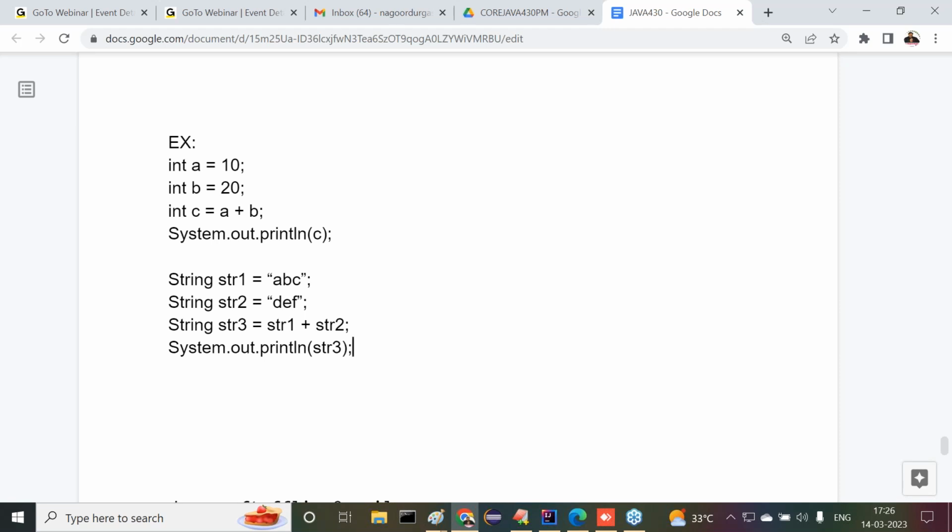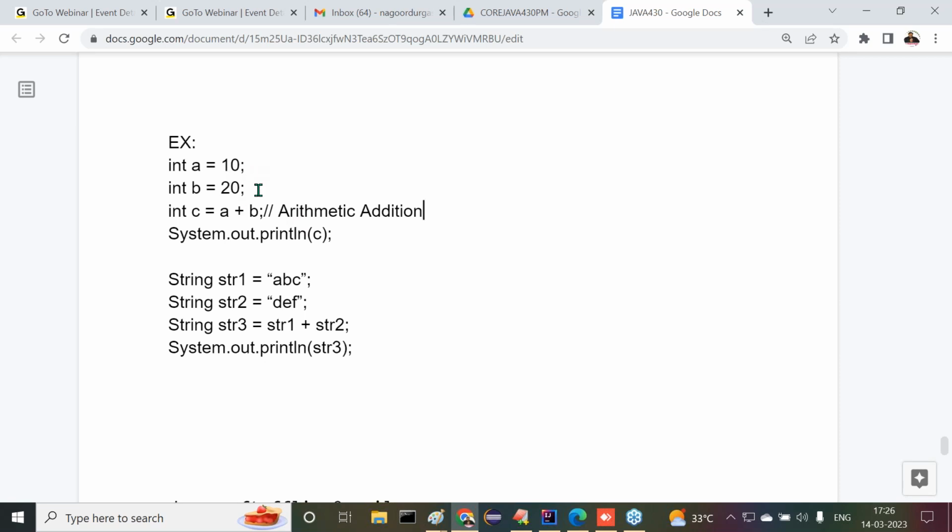Right, sir. Now I'm asking one question to you. Try to answer it. In both the code blocks, this is one code block and this is another code block, I have used a single operator. What is that operator? The plus operator we have used. Now here, what has it performed? Arithmetic addition.